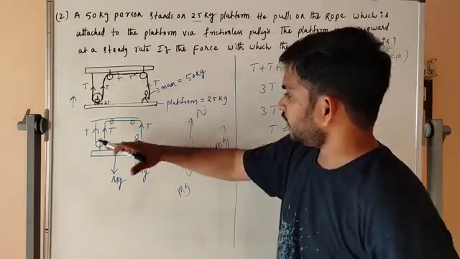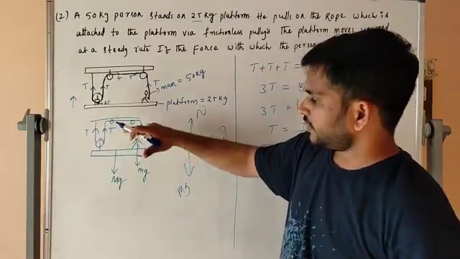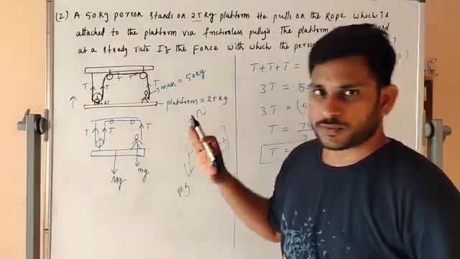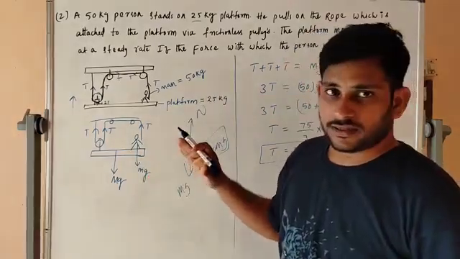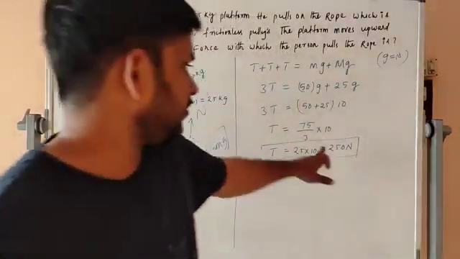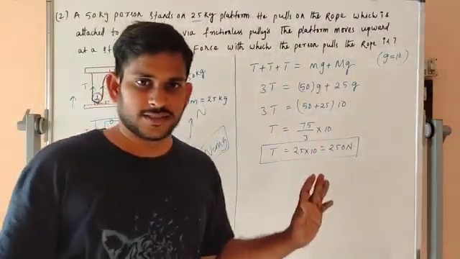Like this, T plus T plus T equals mg plus mg. We substitute the given values and get it easily. The answer is T is equal to 250 newtons. That's it.